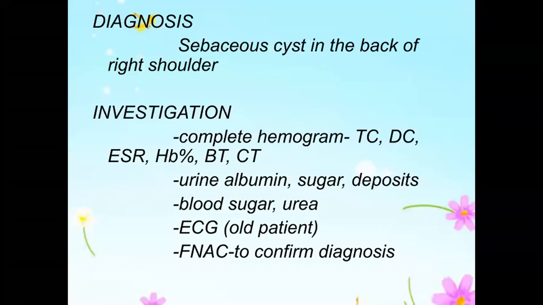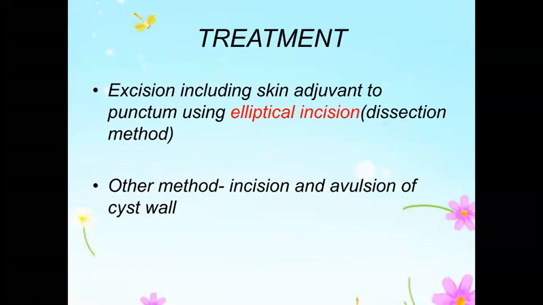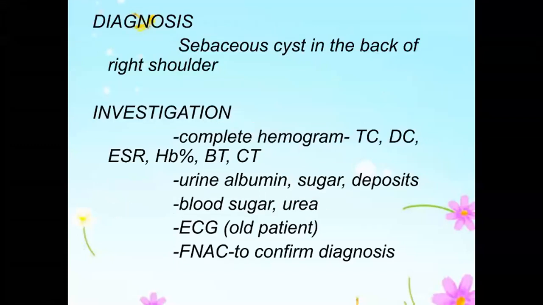Okay, you go home and check it and let me know. It just mimics a fungating epithelioma. It looks like a fungating growth sort of thing, but it is not a growth. It is more of an exuberant granulation tissue formed in the ulcer, a sebaceous cyst abscess forming into an ulcer, which is there for a long period of time. Exuberant granulation tissue might be there. That is the idea about it.